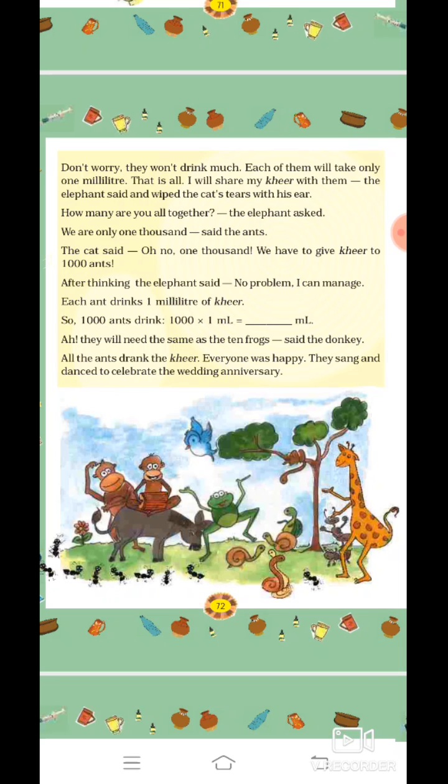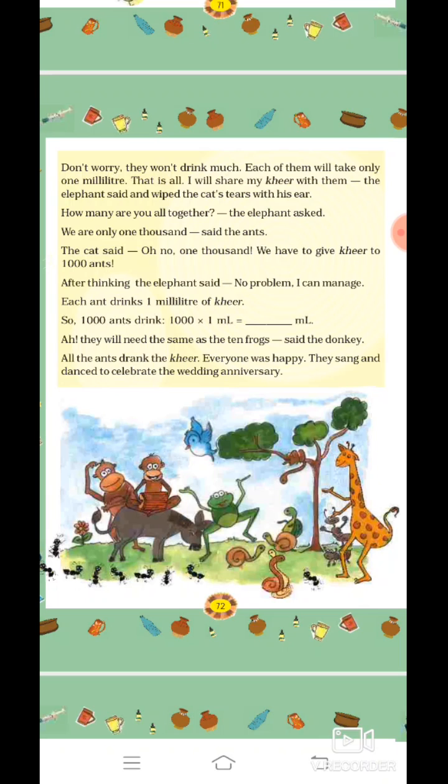How many are you all together? the elephant asked the ants. How many of you have come to the party? We are only 1,000, said the ants. The cat said, oh no, 1,000. We have to give kheer to 1,000 ants. After thinking, the elephant said, no problem, I can manage. The cat again got worried. She said, oh no, 1,000. So many ants.